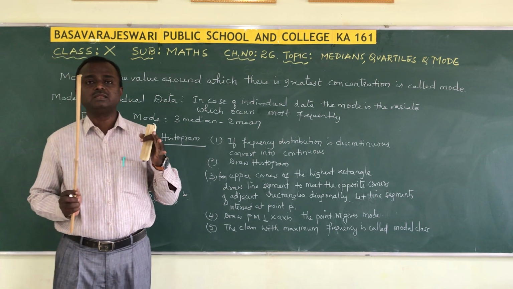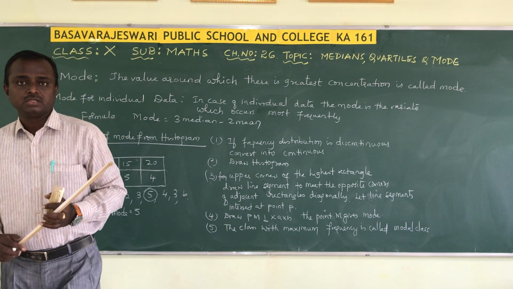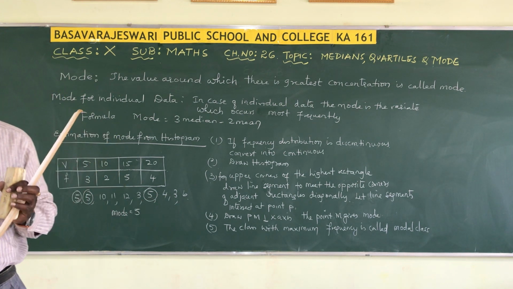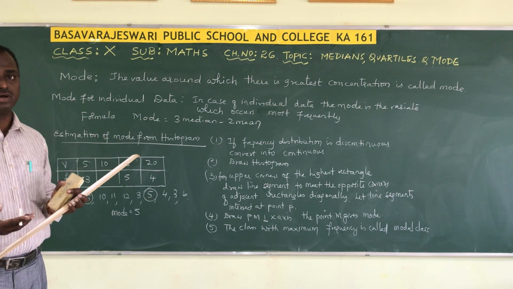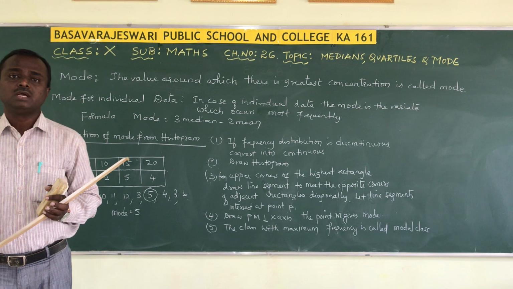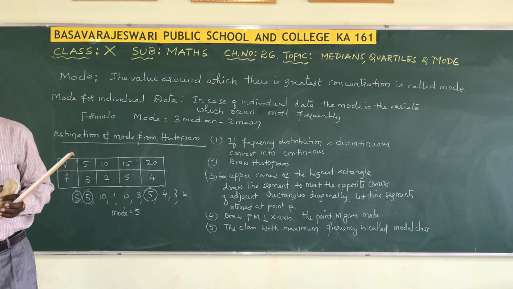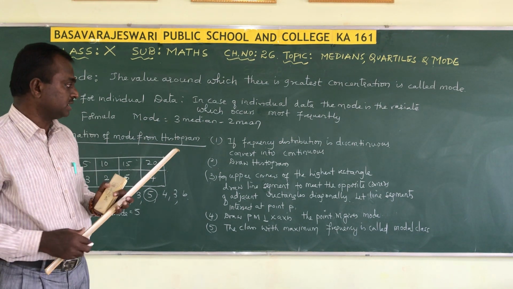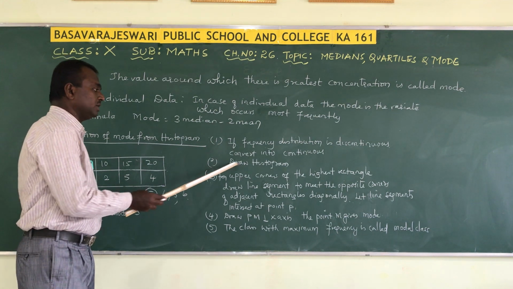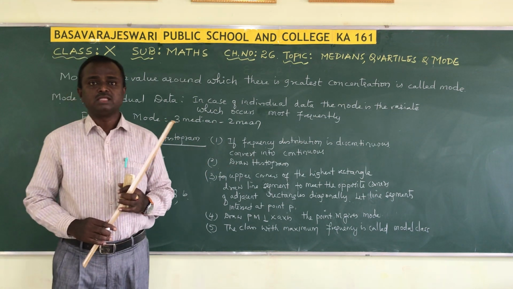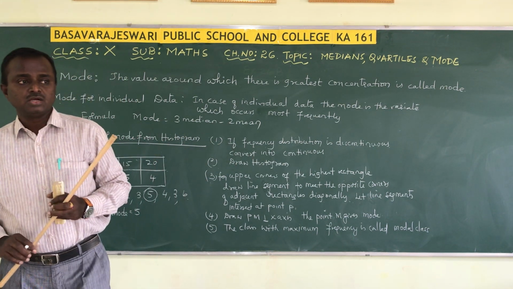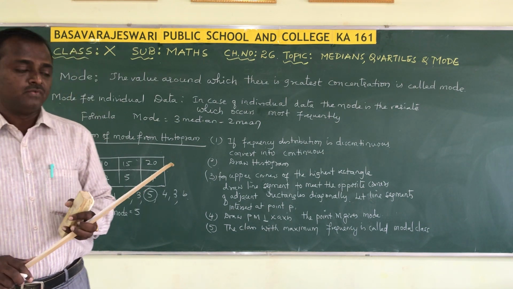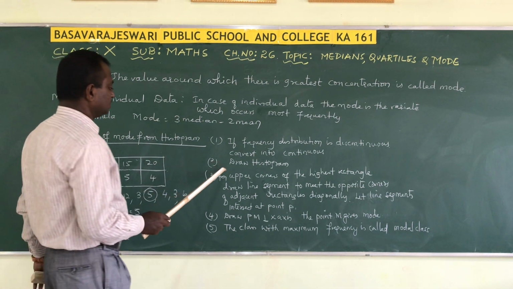If they are discontinuous, you should convert them into continuous form by taking the adjustment factor. Next, draw the histogram. We learned how to draw the histogram in the first chapter of statistics, the 24th chapter.